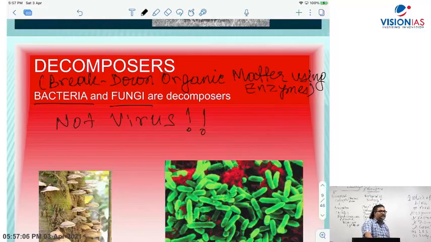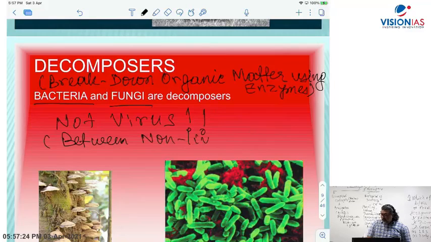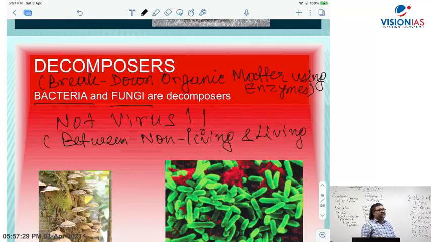Bacteria and fungi are decomposers because they use enzymes and break down the bigger organic molecules into simpler ones. But viruses don't have enzymes. Virus is found between living and non-living. It's the border between non-living and living. When it enters the host, the virus multiplies, like coronavirus or hepatitis virus or HIV, whichever virus you take as an example.